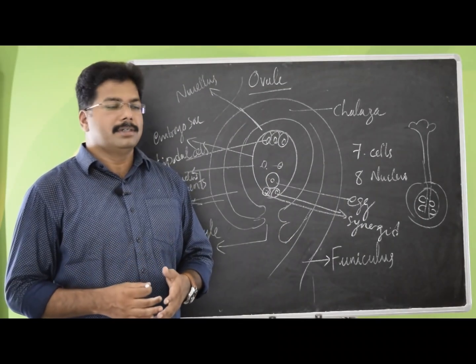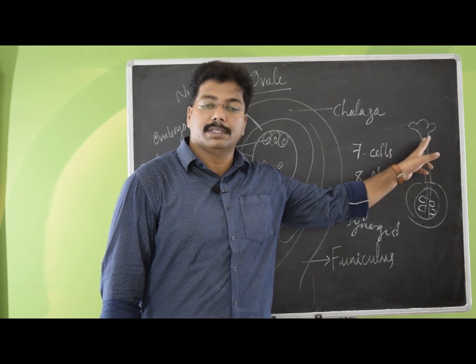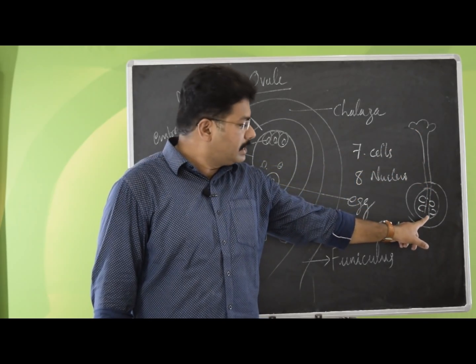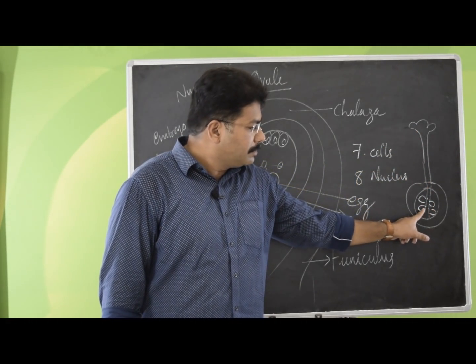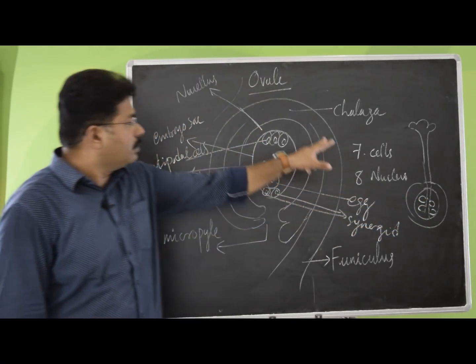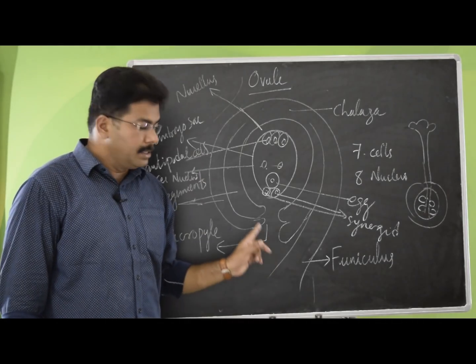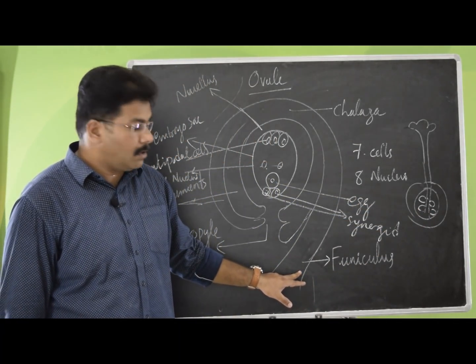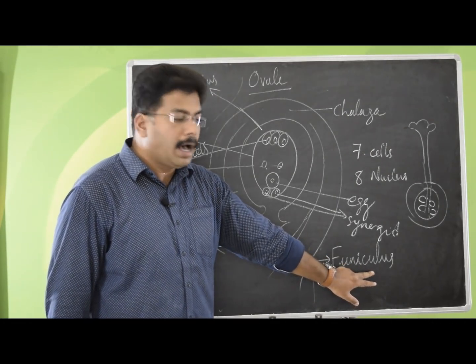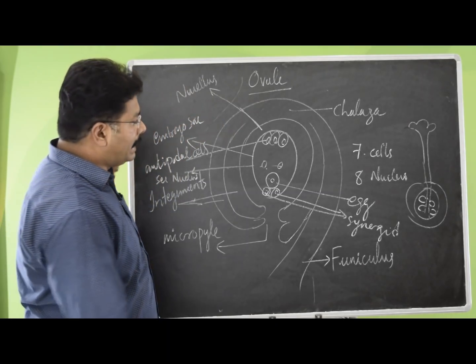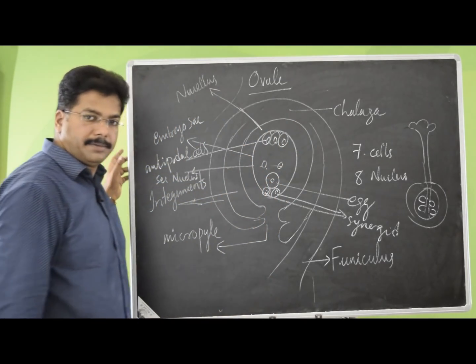The female reproductive part of the flower is called the gynoecium, which has a stigma, style and an ovary. Inside this ovary, you have these ovules attached to the wall. I have made a larger diagram in which these ovules are attached to the walls of the ovary through the funiculus. The main part of this entire ovule is called the nucellus, which has an embryo sac inside.